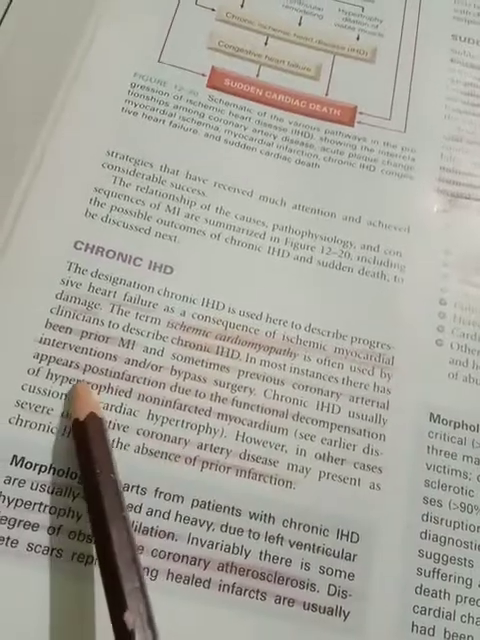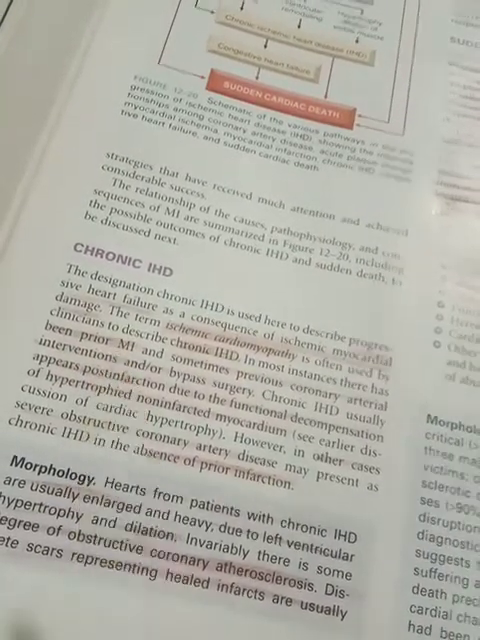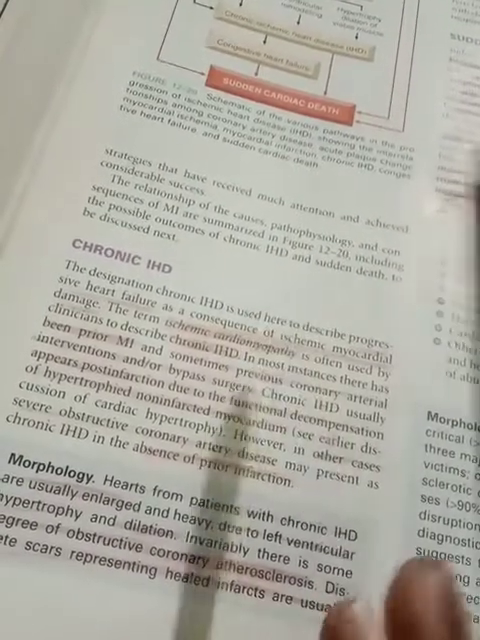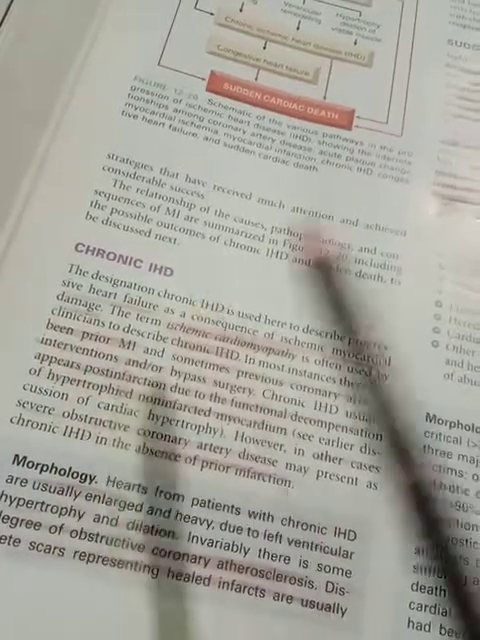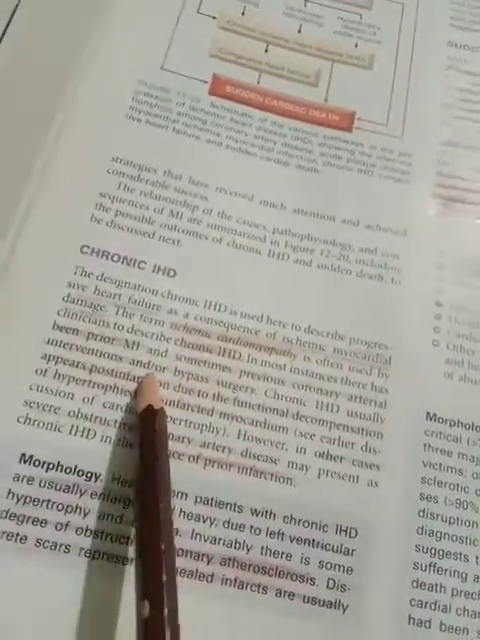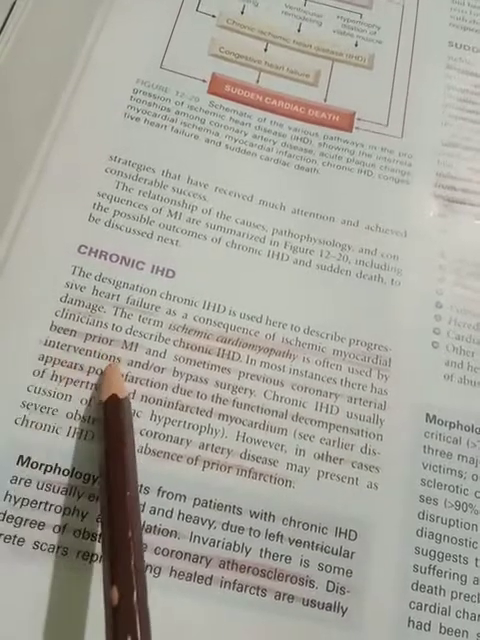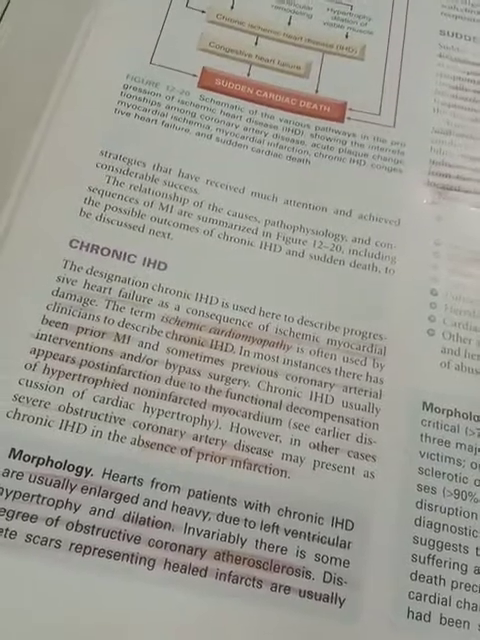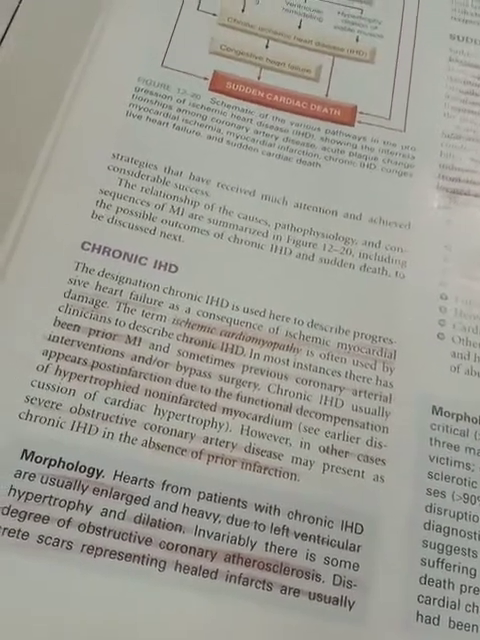So what happens in this? Let us understand. It mainly occurs after MI, that is myocardial infarction. Whenever any person has a myocardial infarction, an infarct in the heart muscle, these patients have a higher chance of getting chronic IHD. And sometimes previous coronary arterial interventions or bypass surgery. Whoever has had bypass surgery or coronary arterial interventions also has a high risk of getting this.